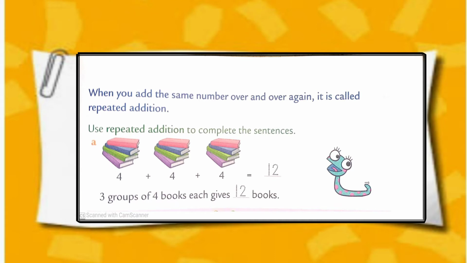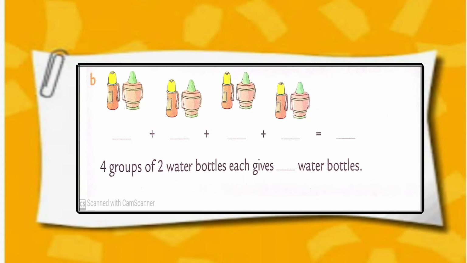Three groups of 4 books each gives 12 books. Sum number B. Here we have 4 groups and each group has 2 water bottles in it. So, 2 plus 2 plus 2 plus 2 is equal to 8.